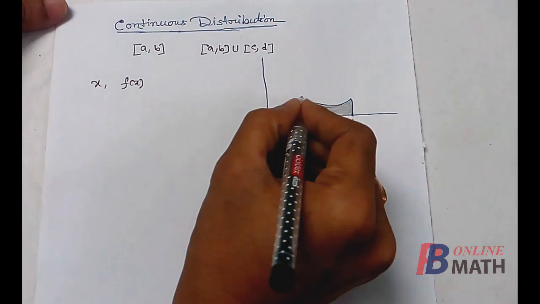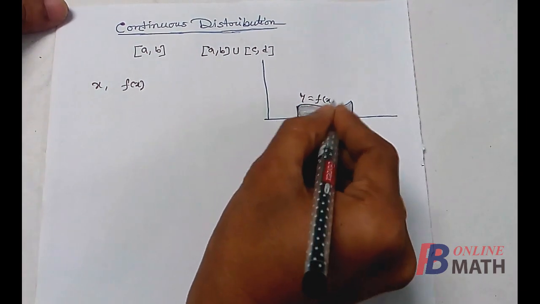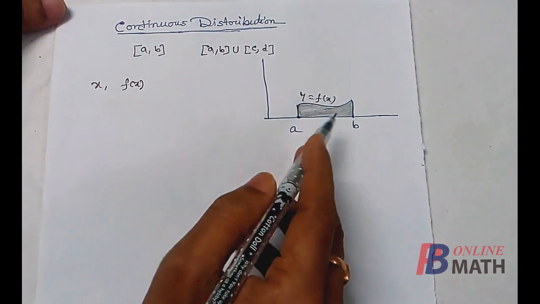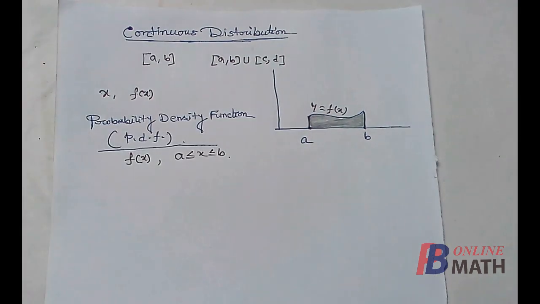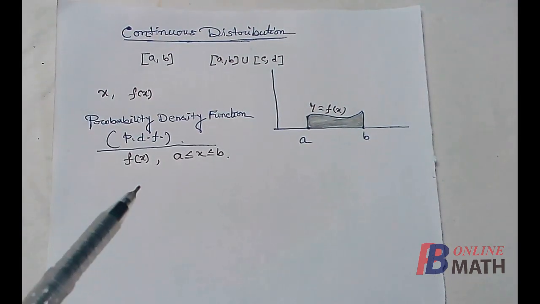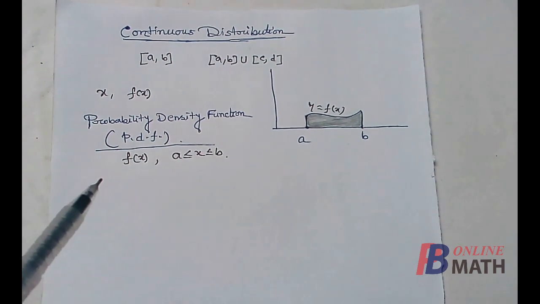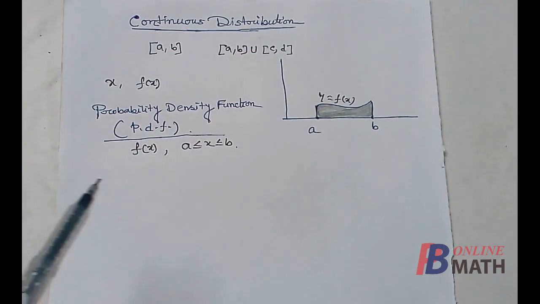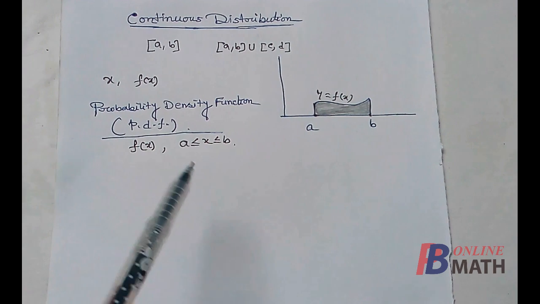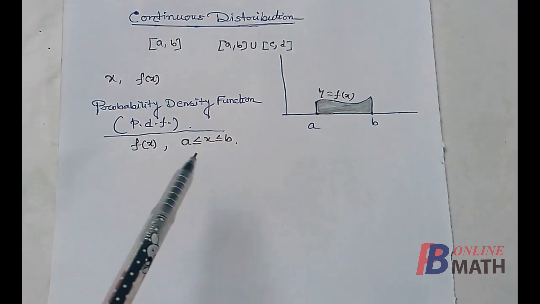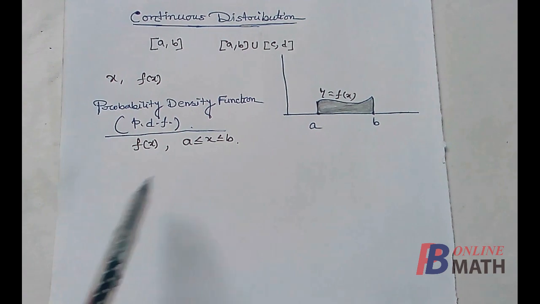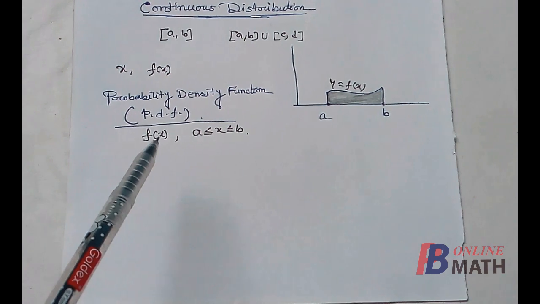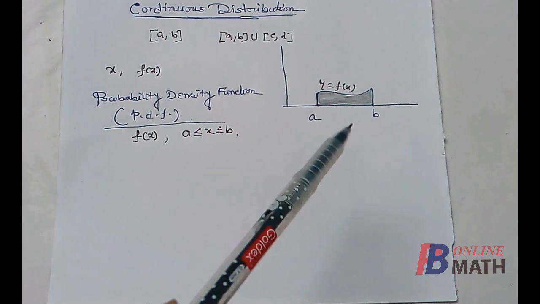If we call this curve y equal to f(x), then this function f(x) is called the probability density function, in short PDF. This is the continuous version of the probability mass function. PDF is denoted by small f(x). Here x means the spectrum, and the spectrums are all the points from A to B. So remember that for continuous distribution, the function f(x) determines the height of this layer at any point x.